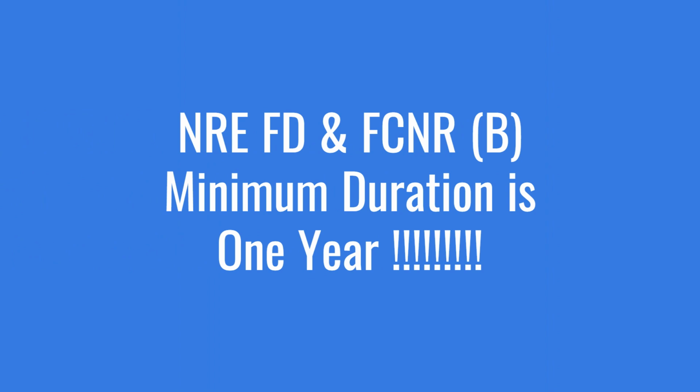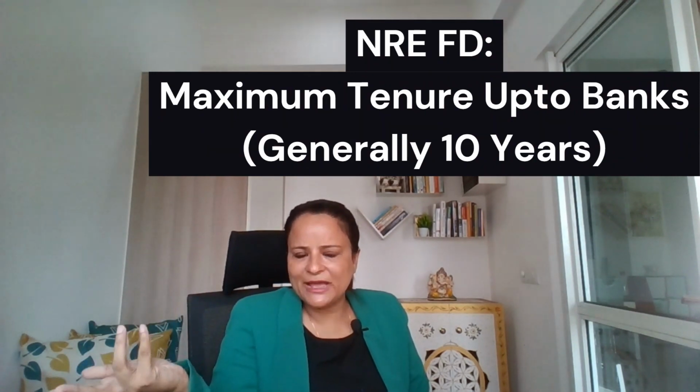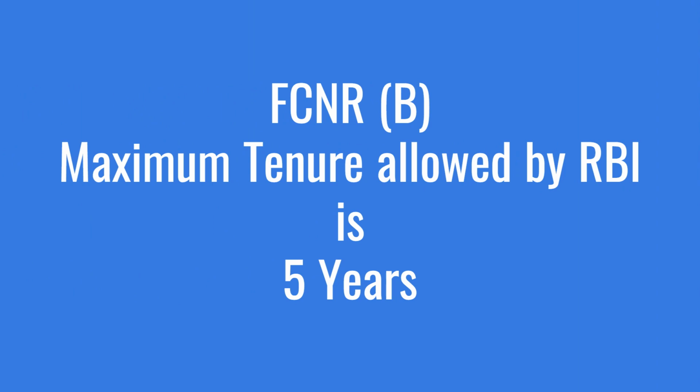For NRE fixed deposit and FCNR, the minimum duration is 1 year. If you break an FD in India before its minimum duration allowed by the regulator or the bank, in that case, you do not get any interest. So be very careful. If you are breaking NRE or FCNR before 1 year, you will get zero interest. NRE maximum tenure can be up to 10 years or up to the banks. FCNR maximum tenure is 5 years.